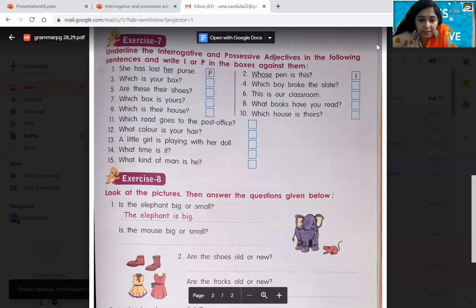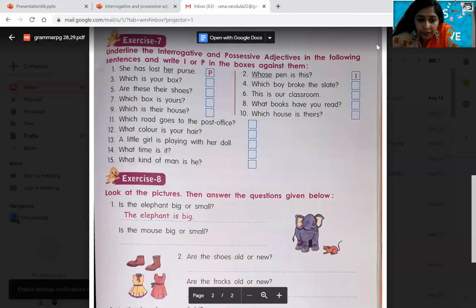Okay. Now that's why I went back again. Sorry, children. 13th one. A little girl is playing with her doll. It is not an interrogative thing first. So if it is possessive adjective, how can it be her doll? Whose doll? Her doll. So P it will be.